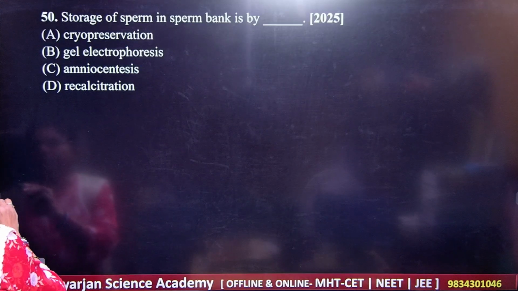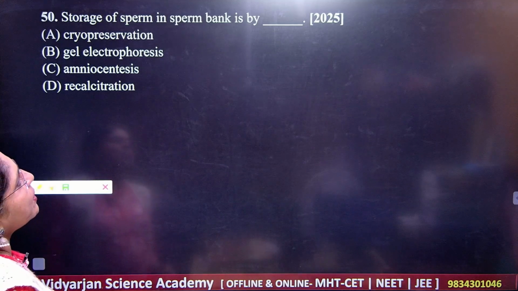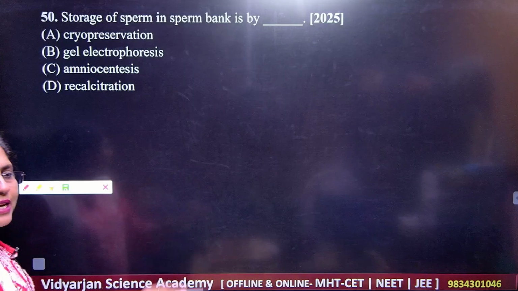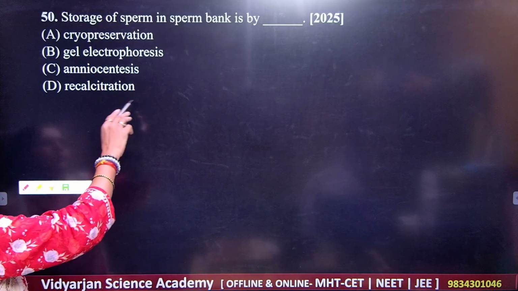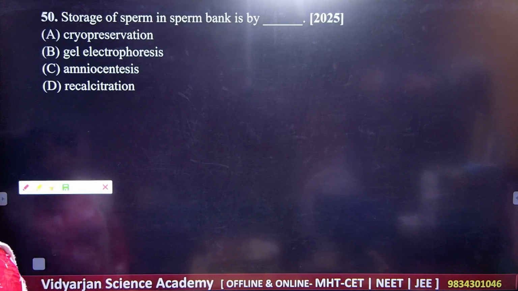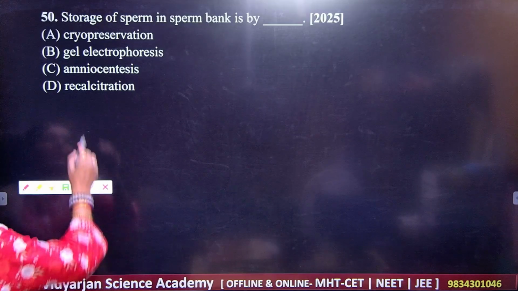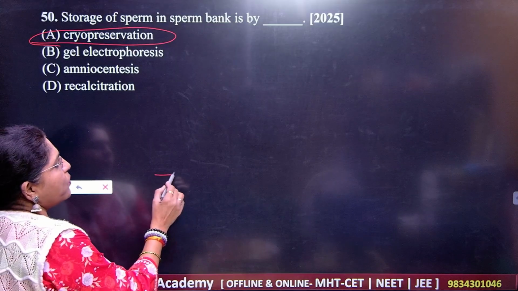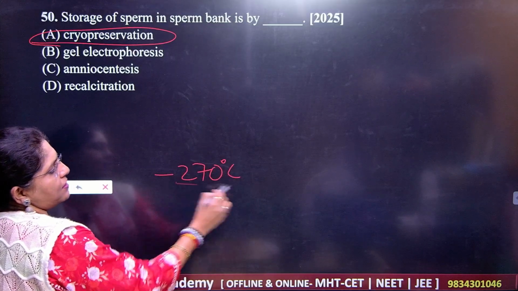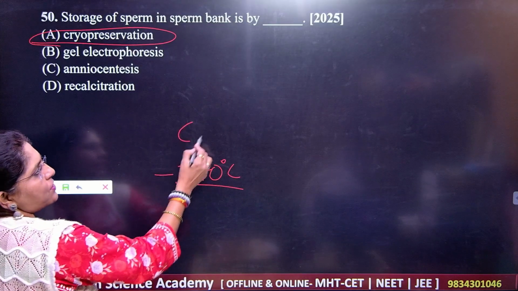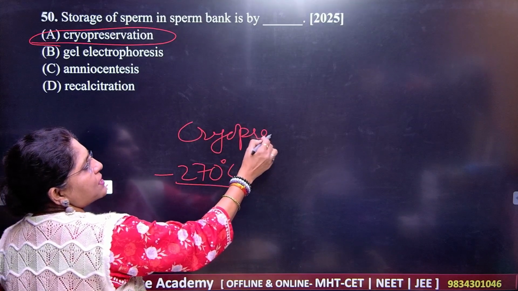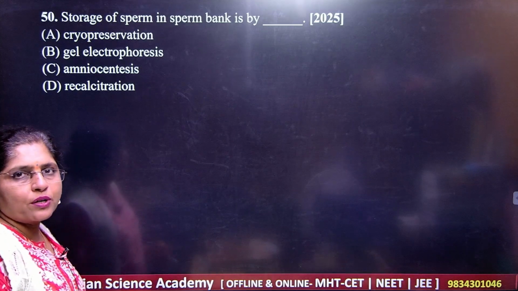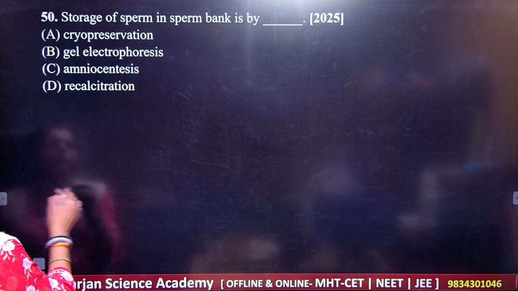Very simple. Next, storage of the sperm in the sperm bank by, so cryopreservation, gel electrophoresis, then we have amniocentesis and recalcitration. So what do you think here? What should be your correct answer? Cryopreservation. It is done up to more than minus 270 degrees Celsius. Okay, so this method is called what here? Cryopreservation. Okay, liquid nitrogen is used for the storage of the sperms.